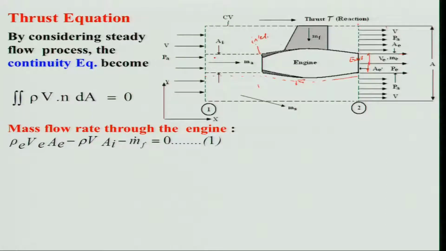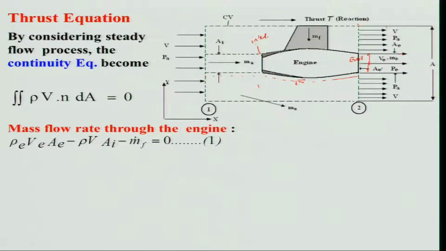And minus m dot f, because some of the fuel is entering. Whatever mass is entering will be going out of this; mass is conserved. That is the exit mass flow.